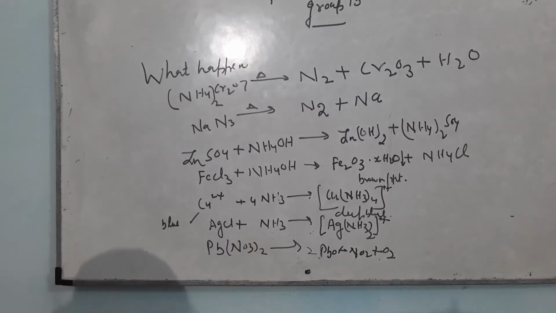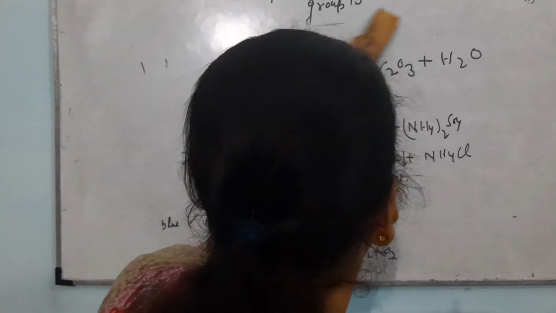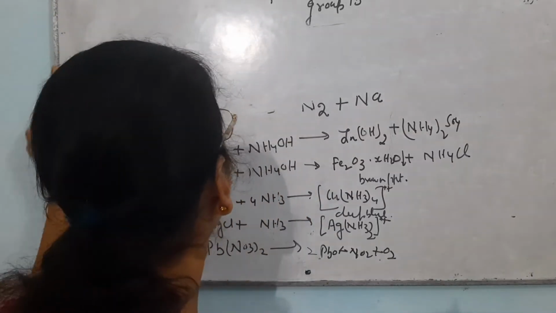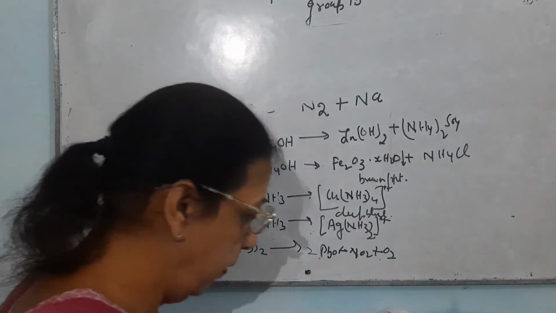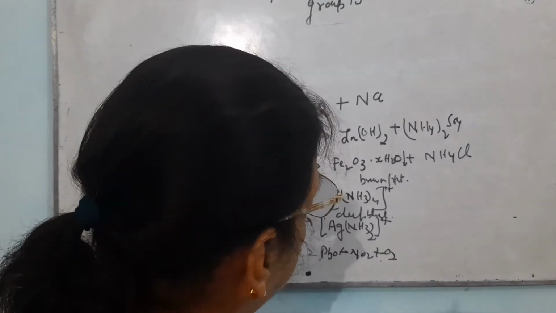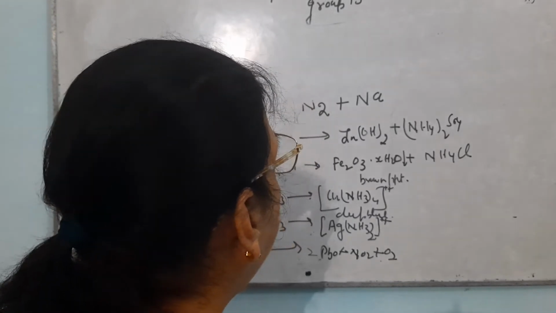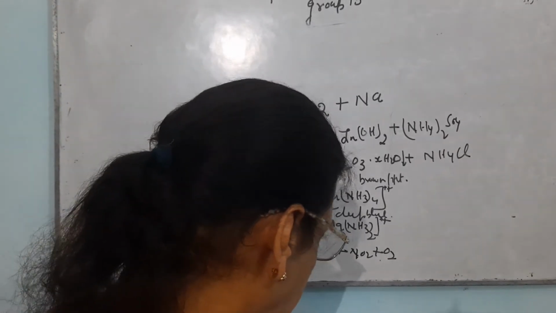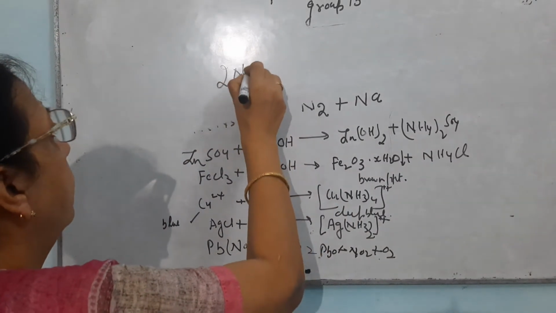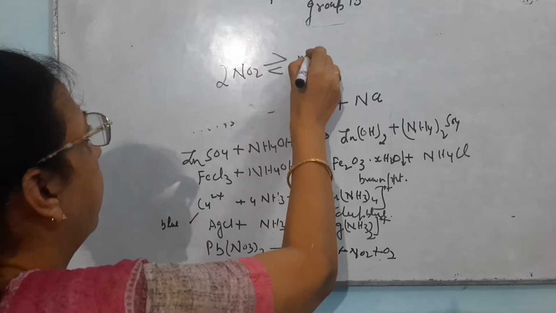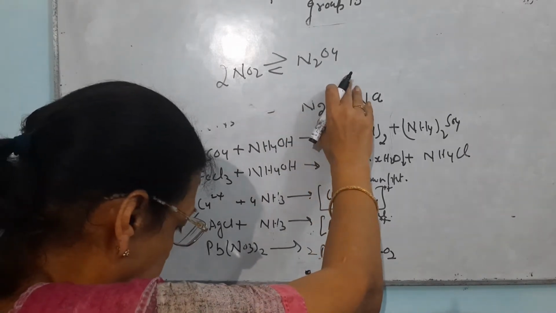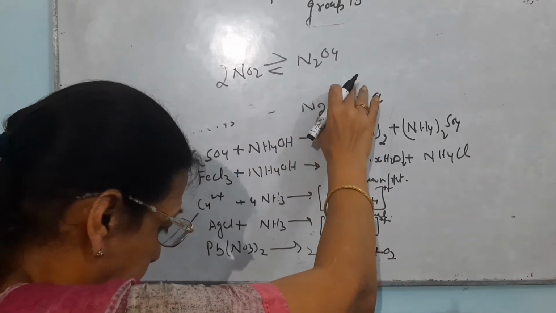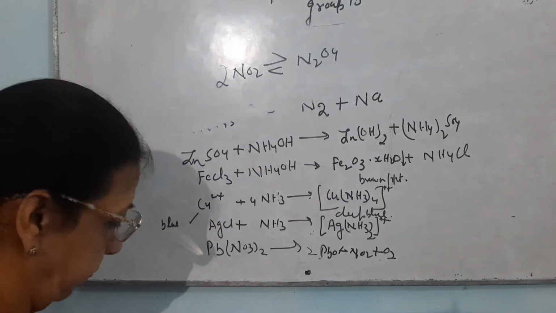Now you have to write the next reaction for dimerization. Dimerization means two molecules combine together to form a single molecule. This dimerization is very important because in some indirect questions, again there are questions related to dimerization. So this NO2 will dimerize to give N2O4. And this is also an oxide of nitrogen. There will be formation of N2O4 on dimerization.